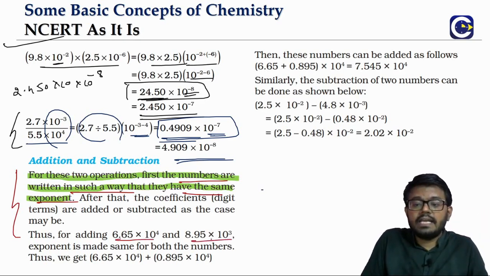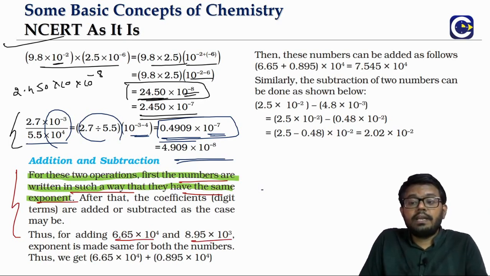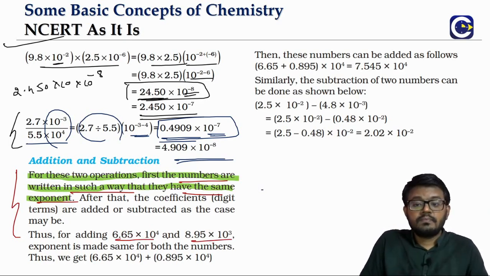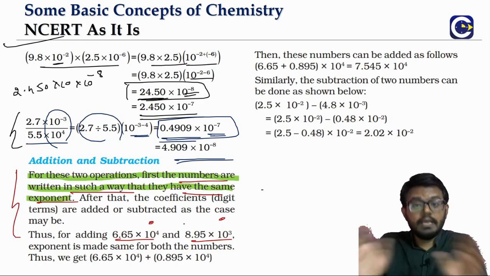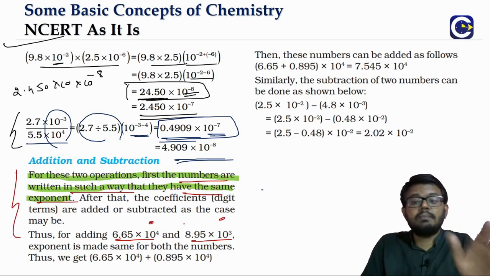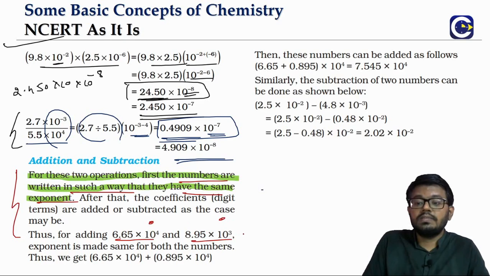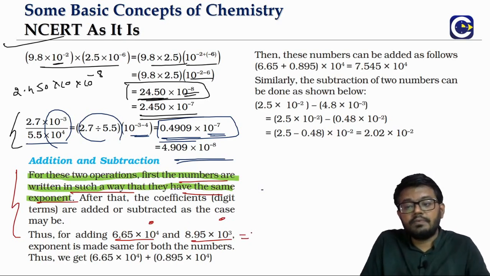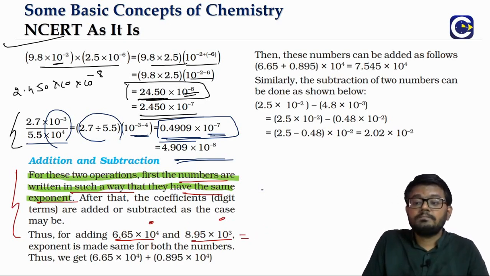We are adding 6.65 × 10^4 and 8.95 × 10^3. Because the exponents are different here, we will not be able to easily add them. So we have to first bring them to the same exponent. See what we can do. This 8.95 × 10^3 can be written as what?